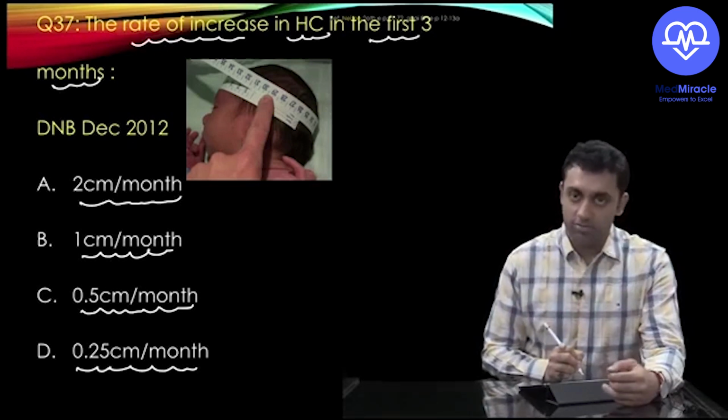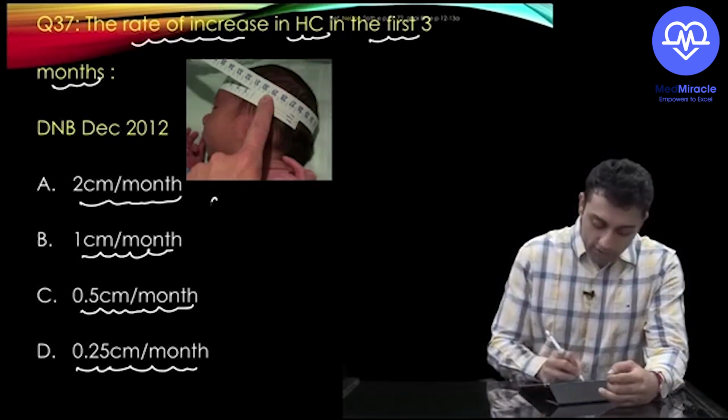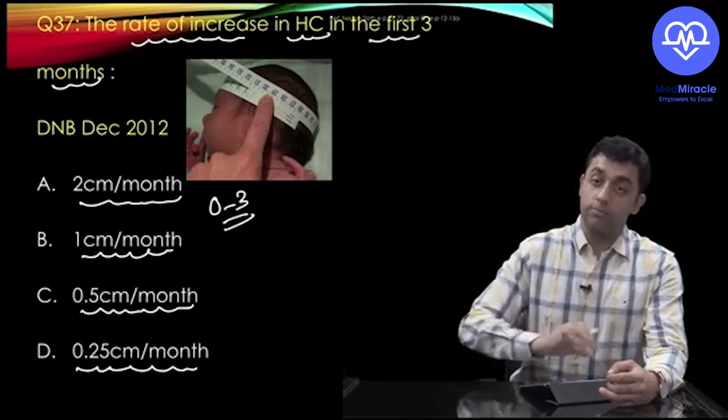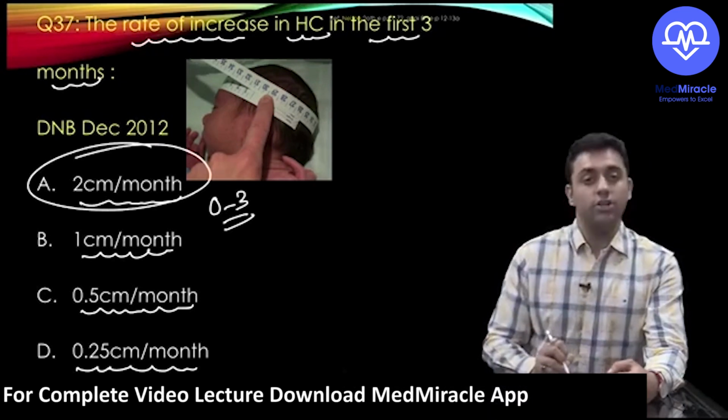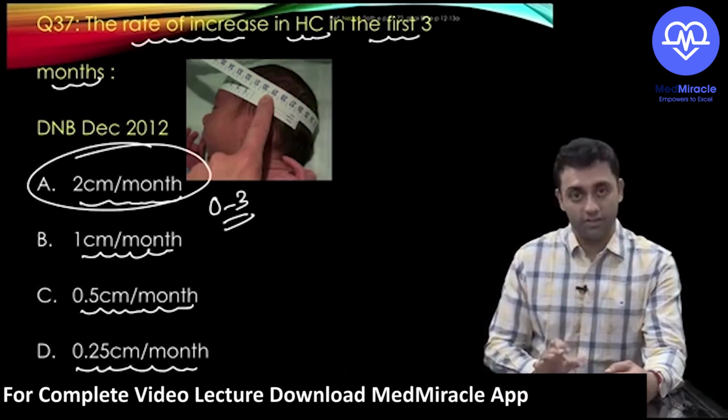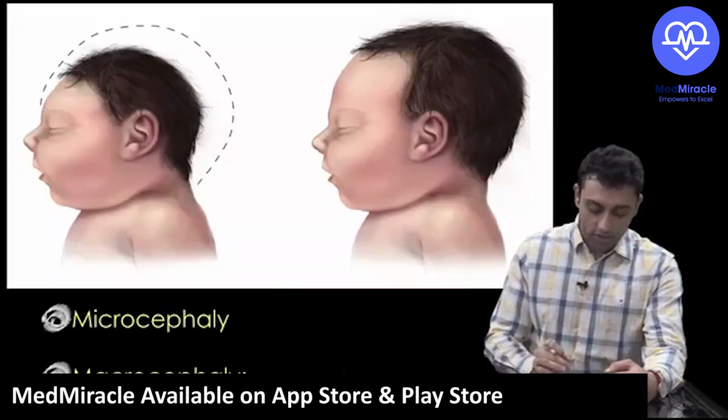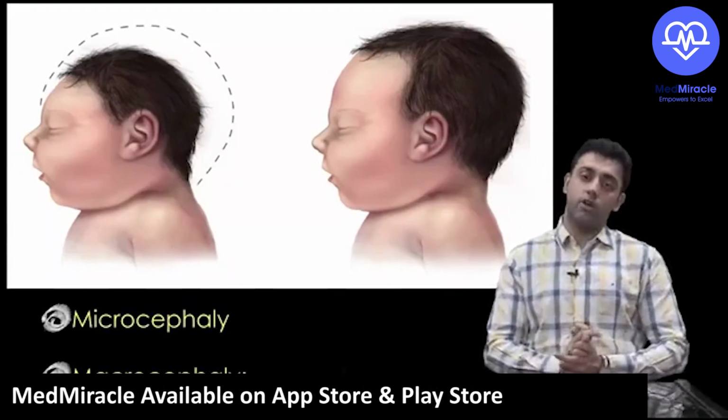So we just finished in the previous video that the rate of increment of head circumference in the first 3 months of life is 2 centimeter per month. Did you understand? Very good. Okay, now coming to the next slot of the topic.